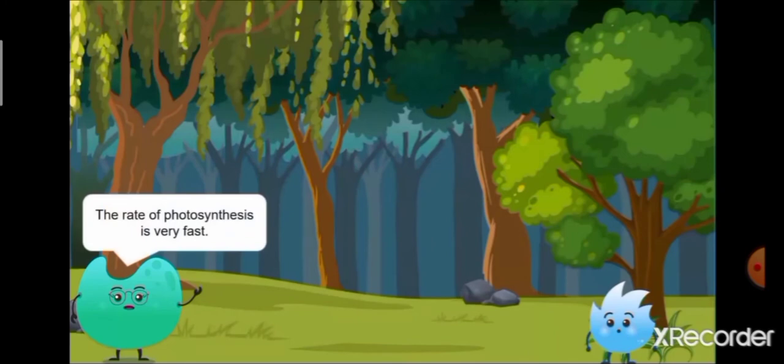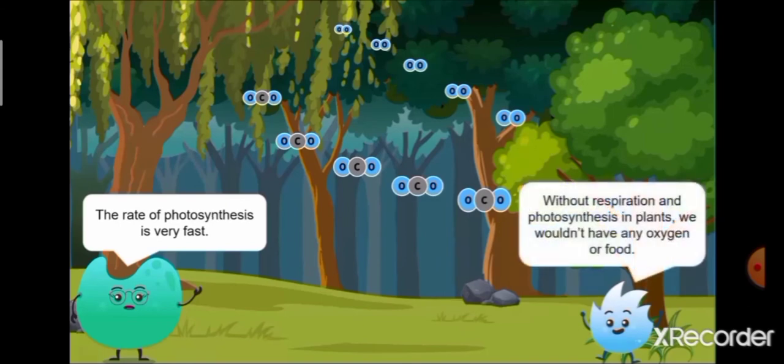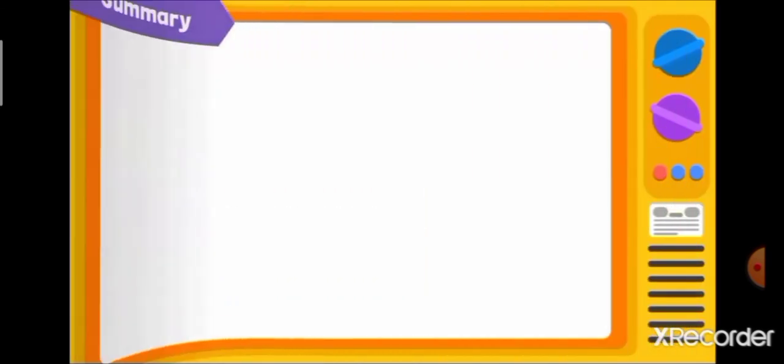During midday, that is in the noon, the rate of photosynthesis is very high. Plants take in a lot of carbon dioxide from the atmosphere and release a lot of oxygen into the atmosphere. Here the plants prepare more oxygen. That is why it is being released into the atmosphere. Yes, without respiration and photosynthesis in plants, we would not have any oxygen or food.